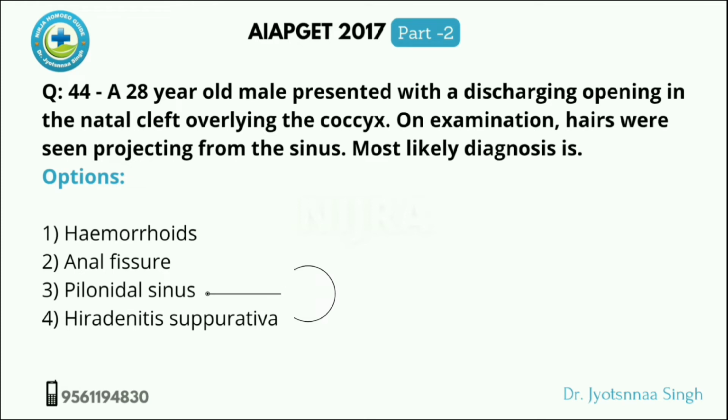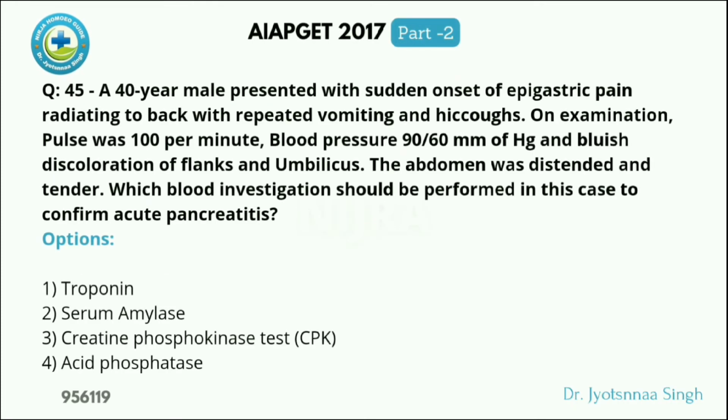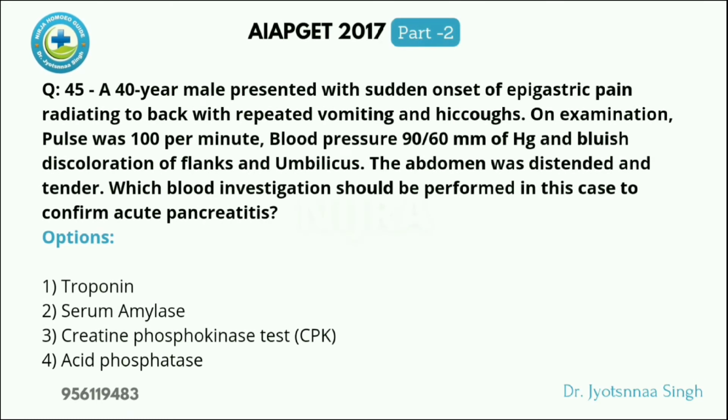Next question, a 40-year male presents with sudden onset of epigastric pain radiating to back with repeated vomiting and hiccups. On examination, pulse was 100 per minute, blood pressure 90 by 60 mm of Hg, and bluish discoloration of flanks and umbilicus. The abdomen was distended and tender. Which blood investigation should be performed in this case to confirm acute pancreatitis? So simply, the question is asked that in acute pancreatitis, which blood investigation should be performed to confirm this disease?